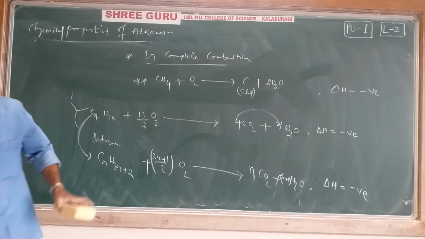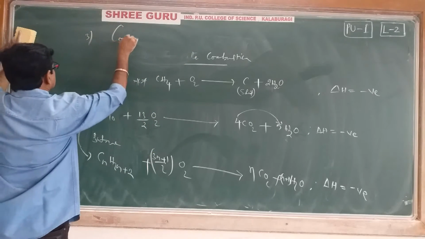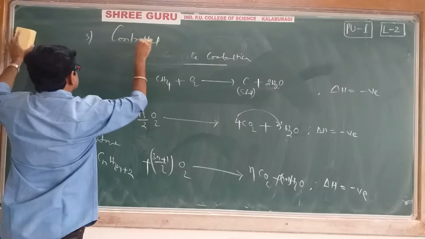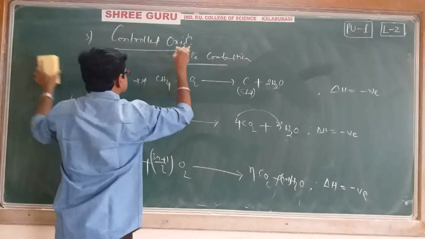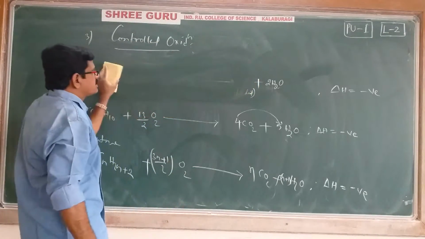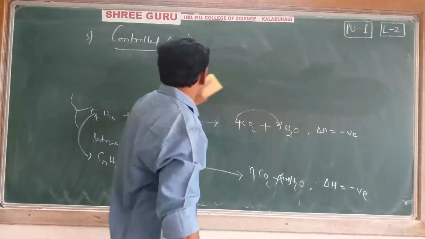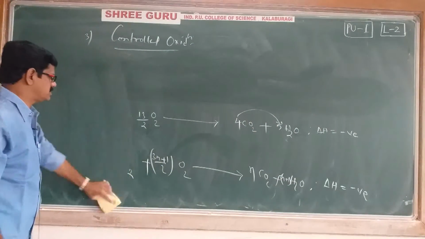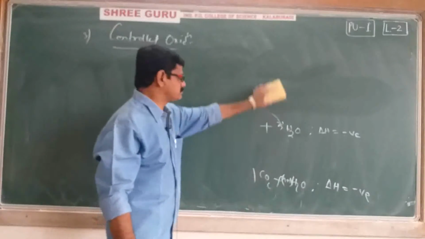Next we will discuss the third one, controlled oxidation. Let's see what is the difference between combustion and controlled oxidation.